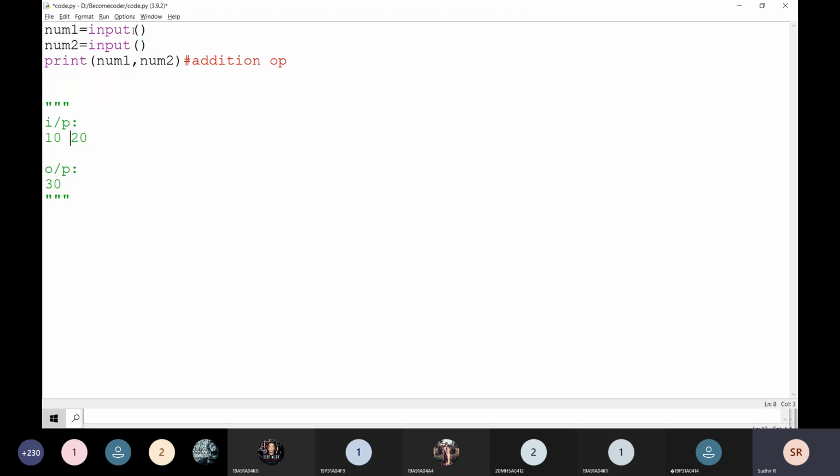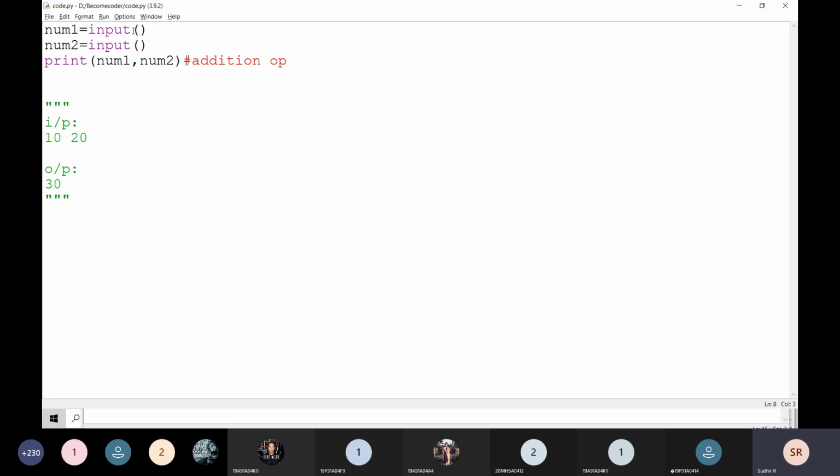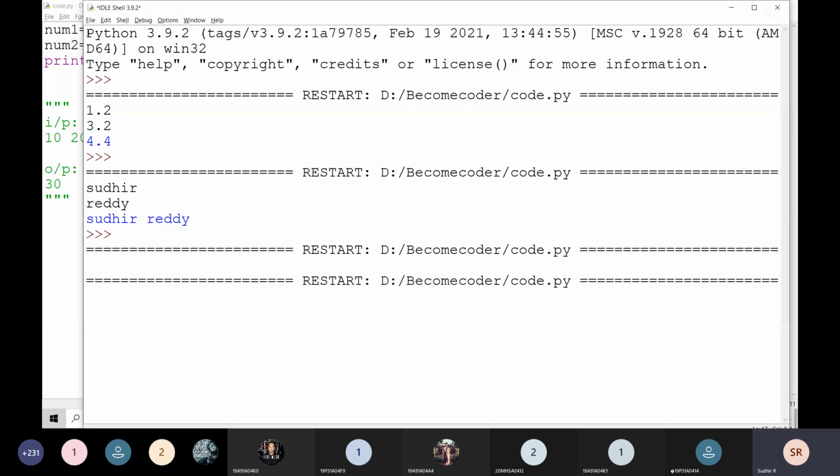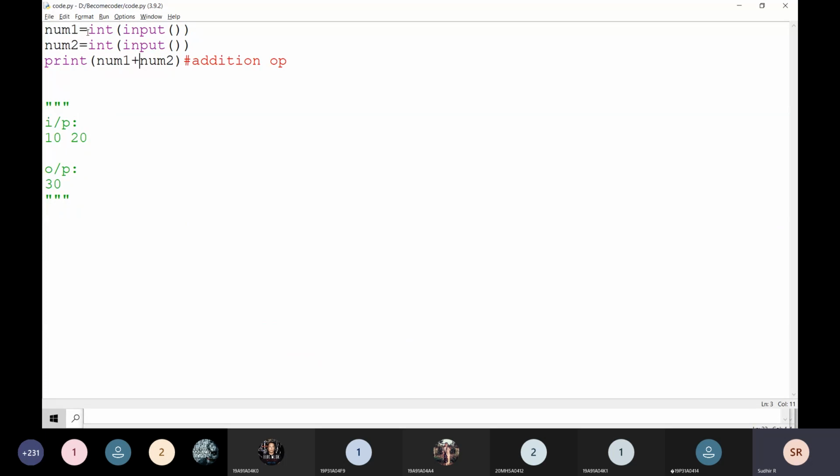Then we have to write. For example, if I'm going to execute it, I'm going to write input here. If I give 10 space 20 like this, it is going to give an error here. We cannot read single-line inputs into different values like this.